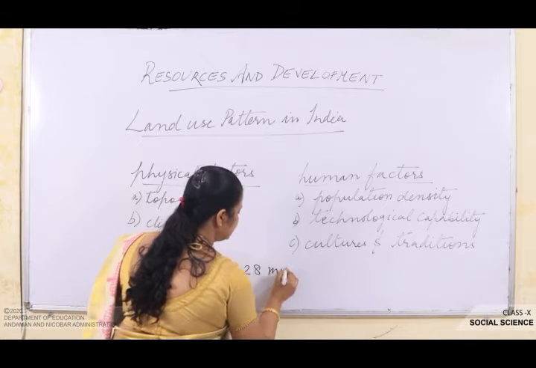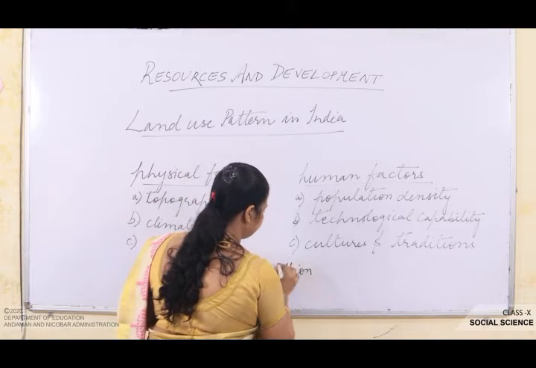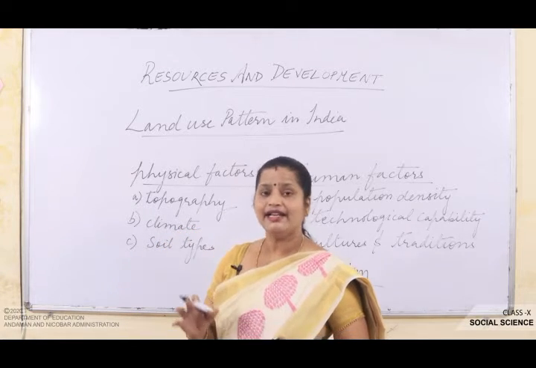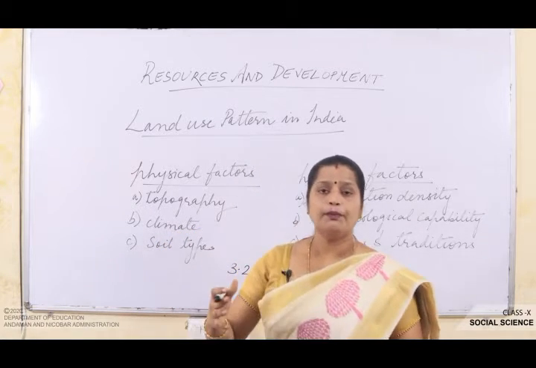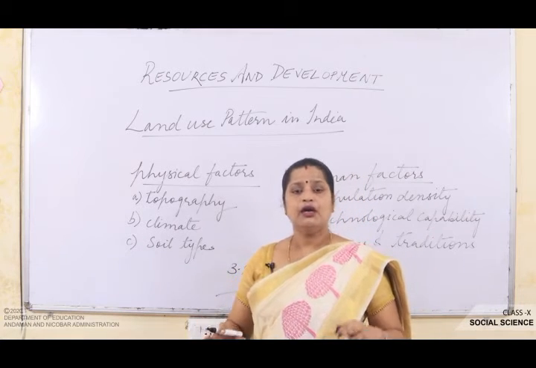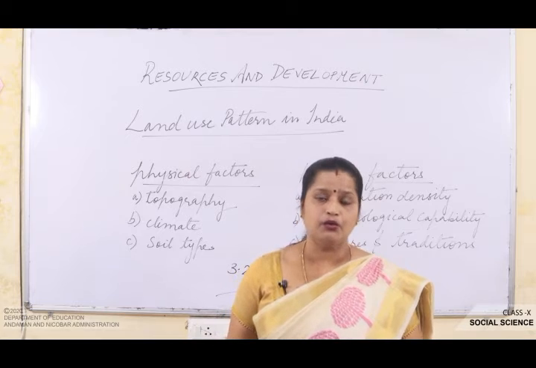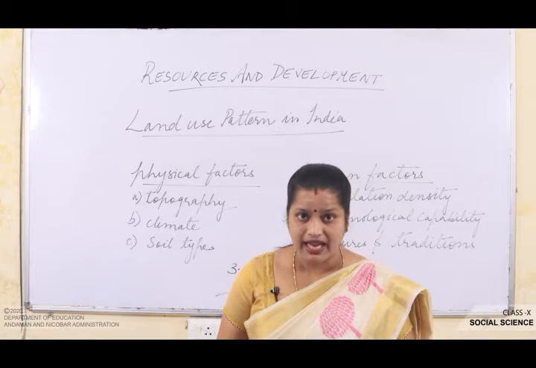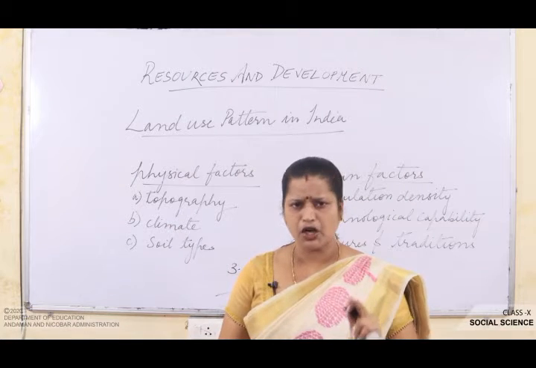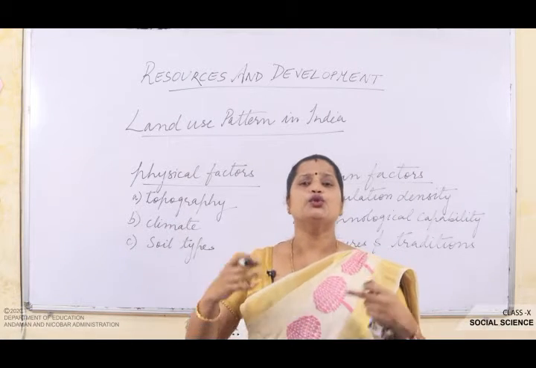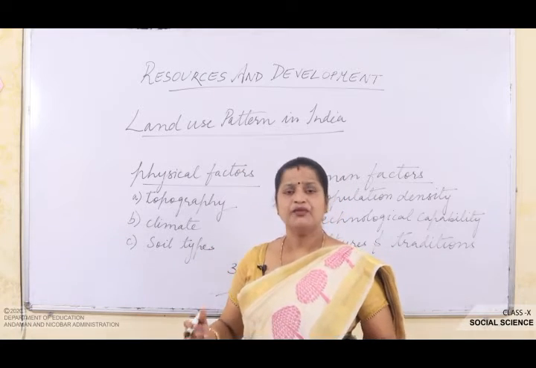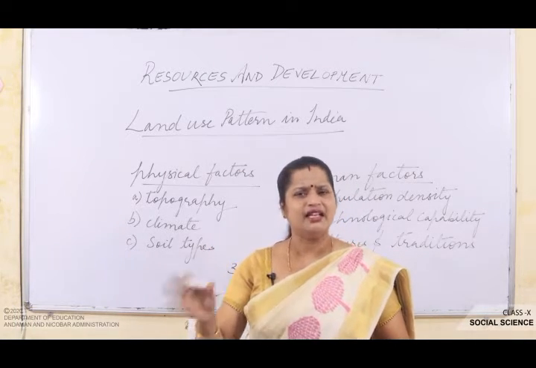Now, my dear students, the total geographical area of India is 3.28 million square kilometers. This is the land use data, meaning for what purposes the land is being used. However, the land use data available is of only 93%, because the survey of what purposes land is being used for could be done only in 93%.